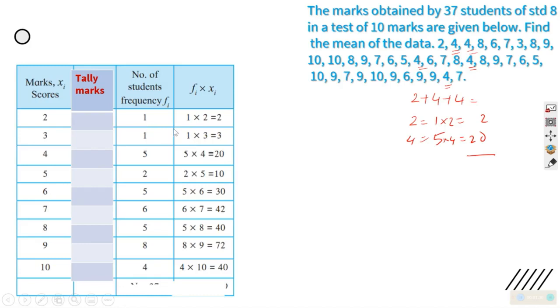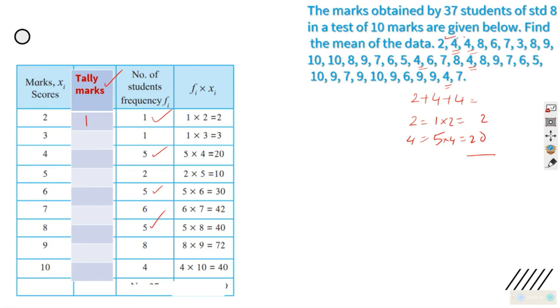In such a way that we have written how many 2's are there. There are only 1, 2. There are 5 4's. There are 5 6's. 5 8's are there. Then the concept of tally mark is there. What is tally mark? Put a line when you see a 1. Sorry, when you see a 2.